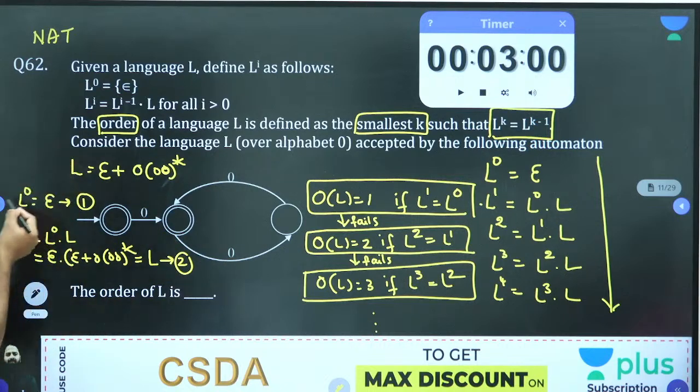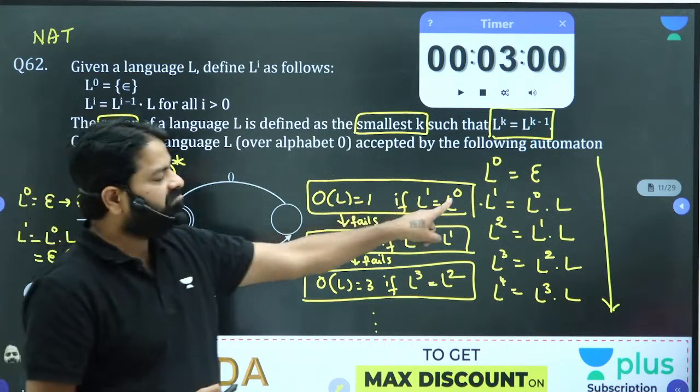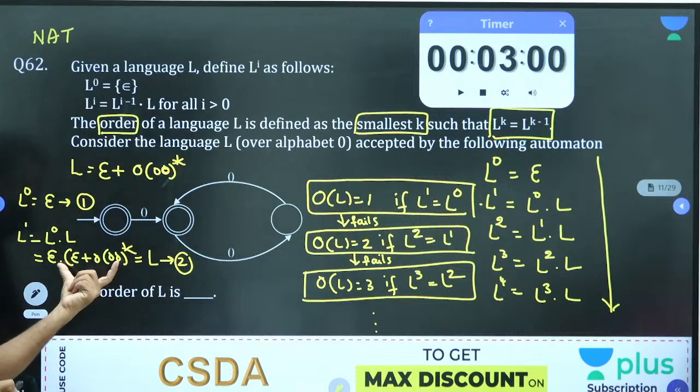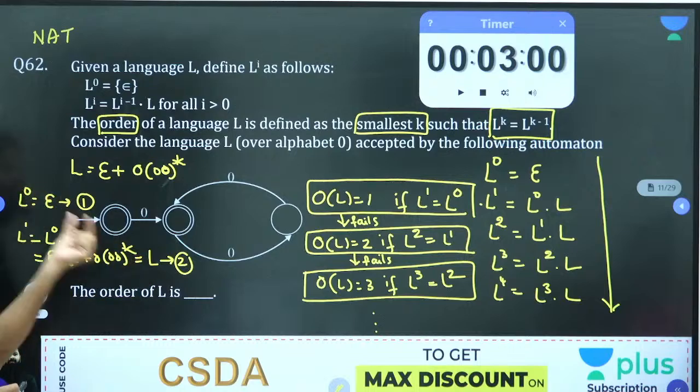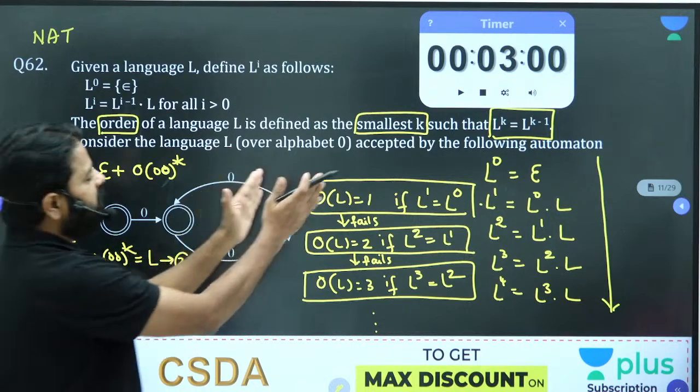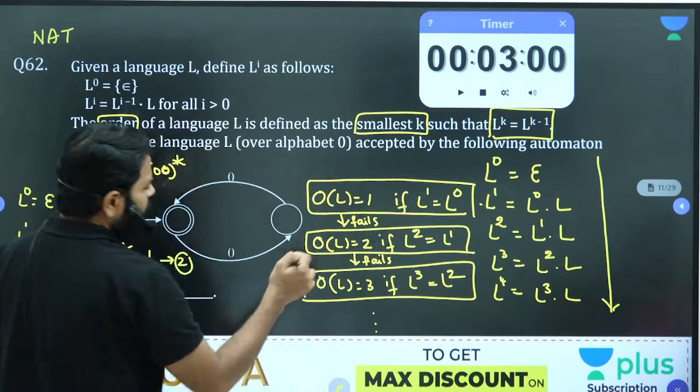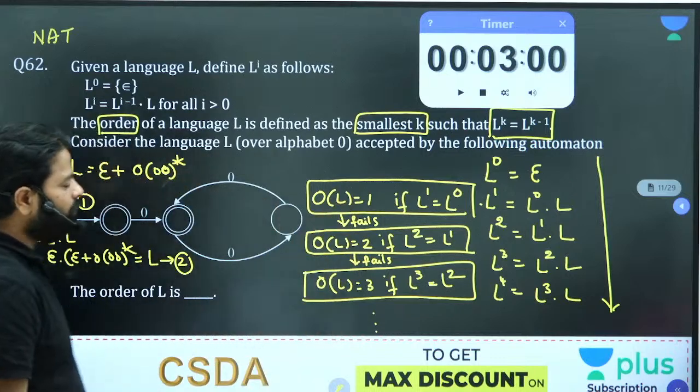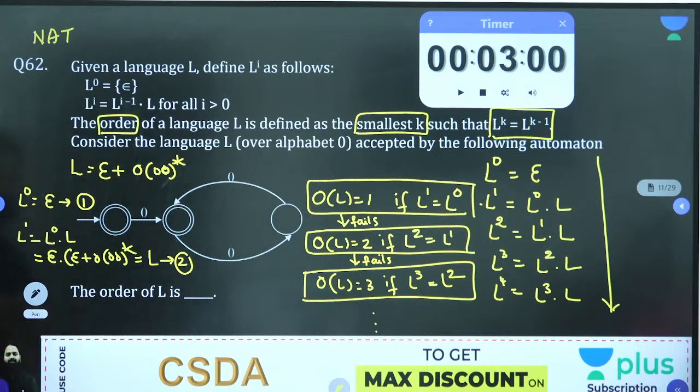And is L power 1 equal to L power 0? Failed, because this is L and this is epsilon. Epsilon and L both are not the same, so this check has failed. So we'll go on and check whether order of L is 2 or not.